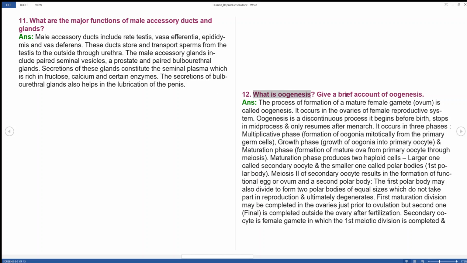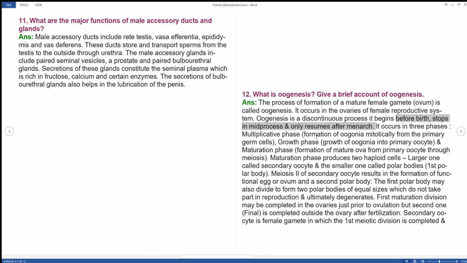What is oogenesis? Give a brief account of oogenesis. This is the same as how I explained spermiogenesis. The diagram is very important, showing how it divides from diploid to haploid. The process of formation of the mature female gamete, the ovum, is called oogenesis. It occurs in the ovaries of the female reproductive system. Oogenesis is a discontinuous process. It begins before birth, stops in mid-process, and only resumes after menarche.